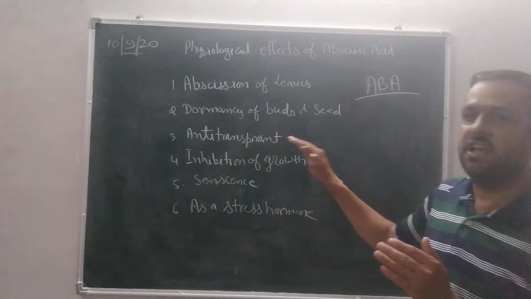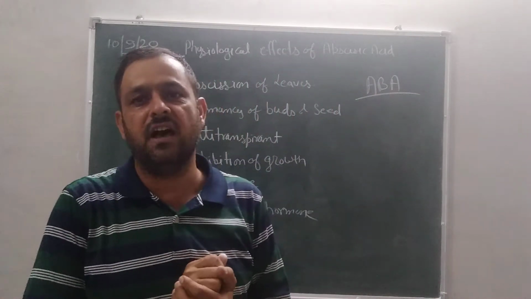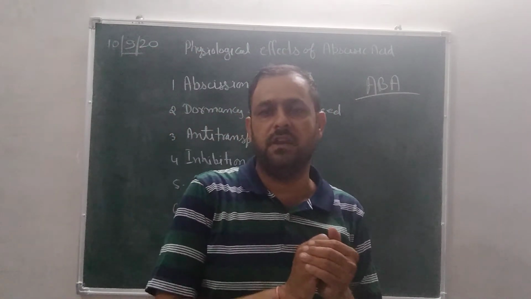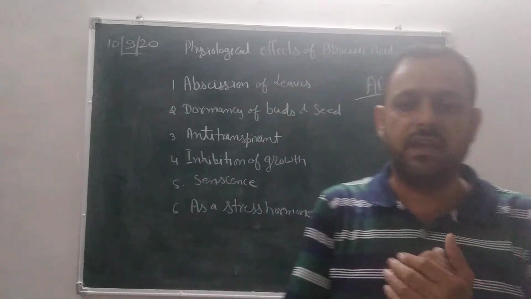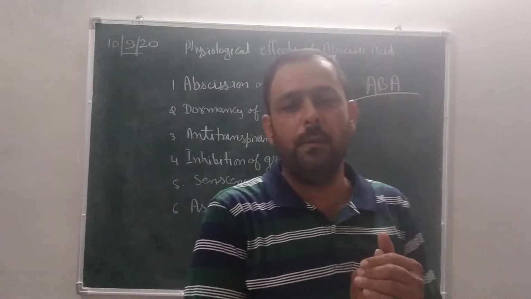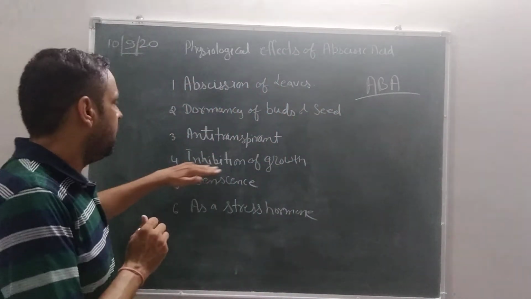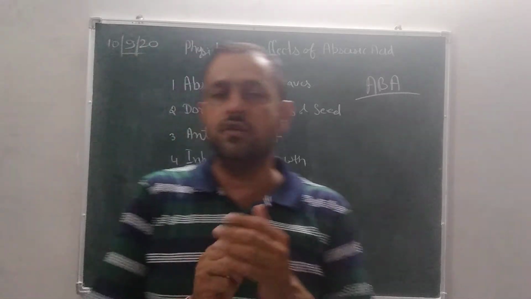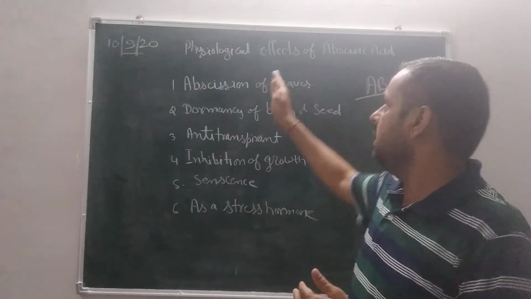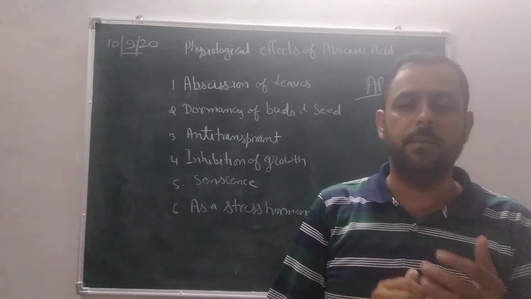Third, anti-transpirant: due to spreading of ABA hormone, the stomata are closed, so transpiration stops. A small amount of ABA partially closes the stomata of leaves, which reduces the rate of transpiration.